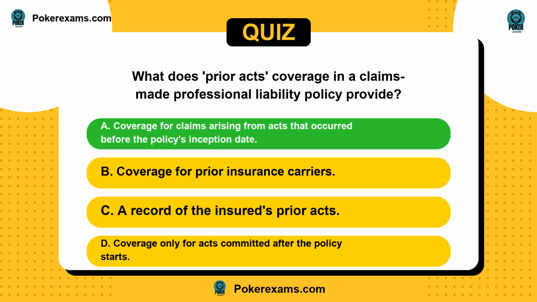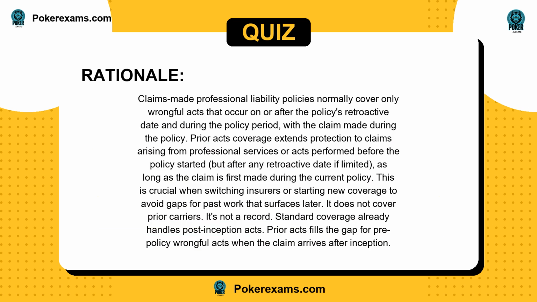The answer is A. Claims-made professional liability policies normally cover only wrongful acts that occur on or after the policy's retroactive date and during the policy period, with the claim made during the policy. Prior acts coverage extends protection to claims arising from professional services or acts performed before the policy started, but after any retroactive date if limited, as long as the claim is first made during the current policy. This is crucial when switching insurers or starting new coverage to avoid gaps for past work that surfaces later.